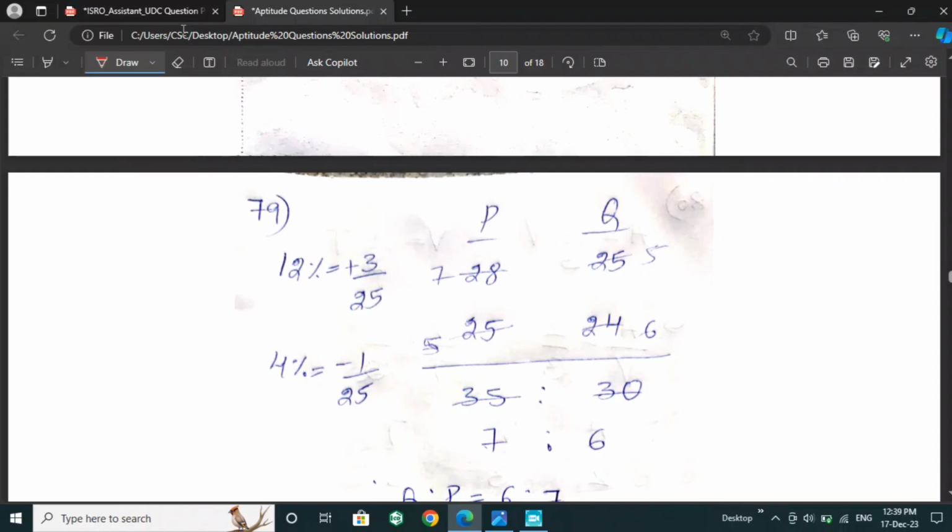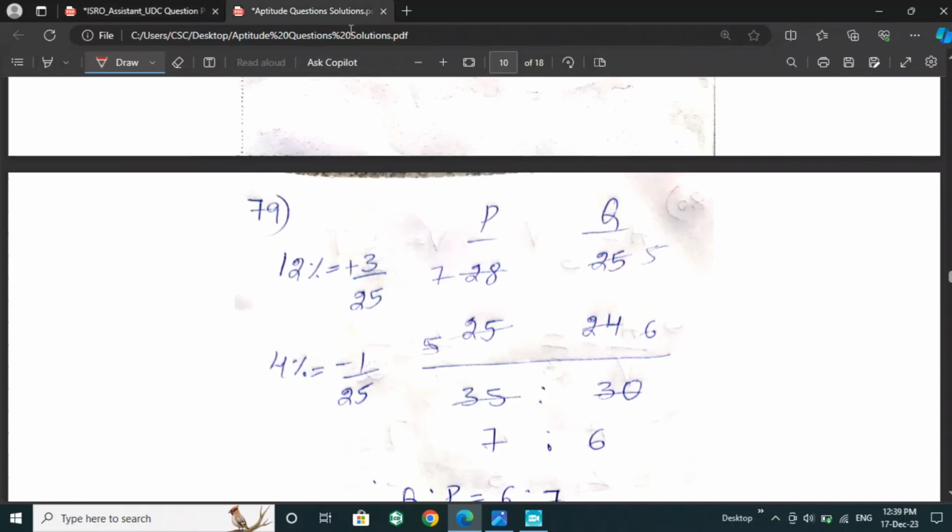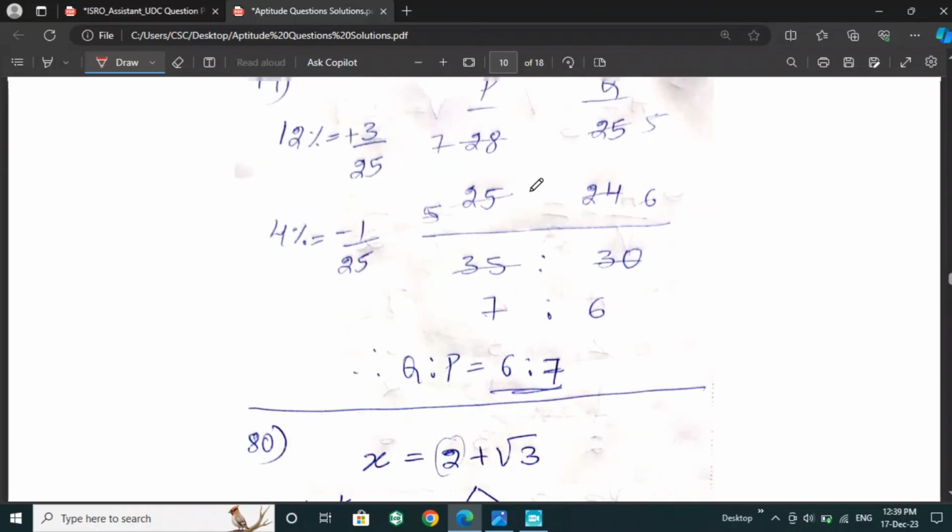So if we get 3% extra profit, 12% made profit, and Q selling to P, so we can take Q selling to 25:28. And 4% loss is like minus, 1 by 25.